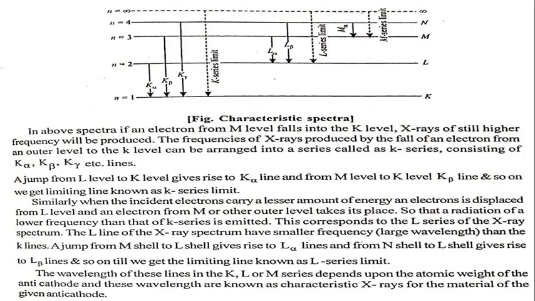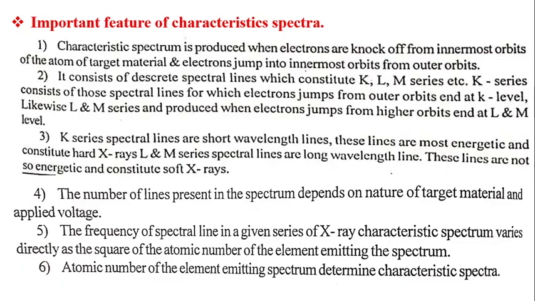The wavelength of these lines in the K, L and M series depends upon the atomic weight of the anticathode, and these wavelengths are known as characteristic X-rays for the material of the given anticathode.